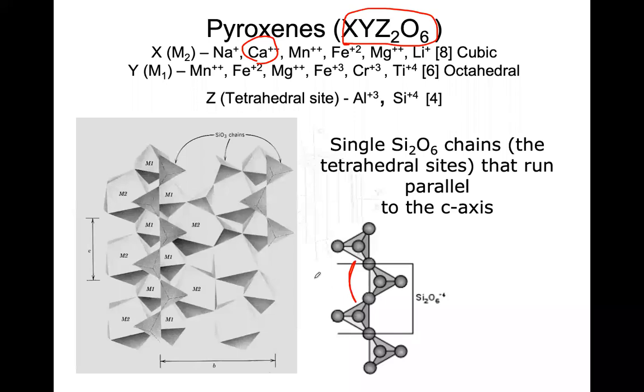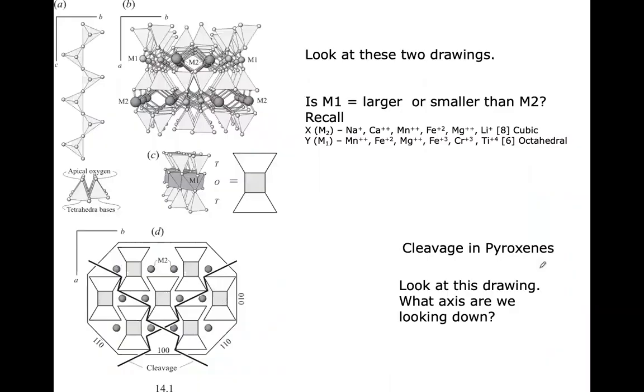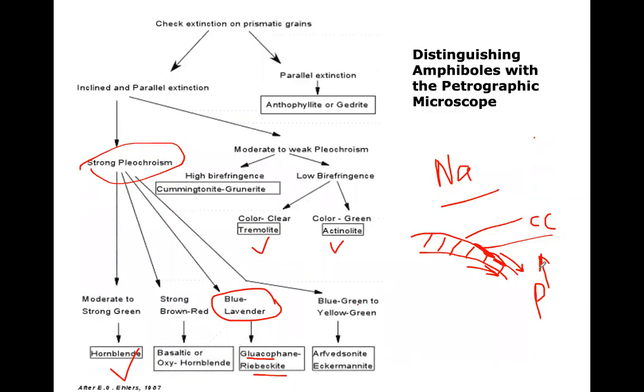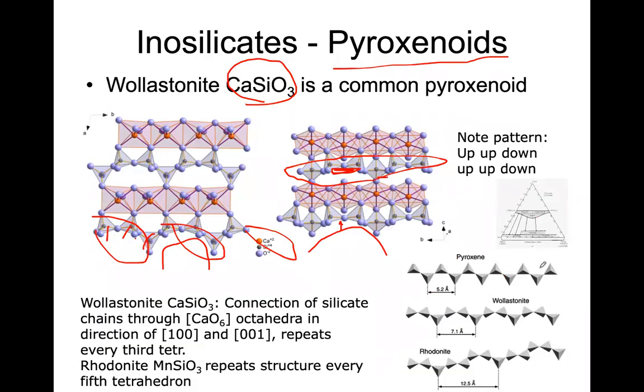That's why some buckling feature has been introduced to the structure, and that's why we call it pyroxenoids. You will see some kind of buckled structure, which is due to a slightly increased bond length.